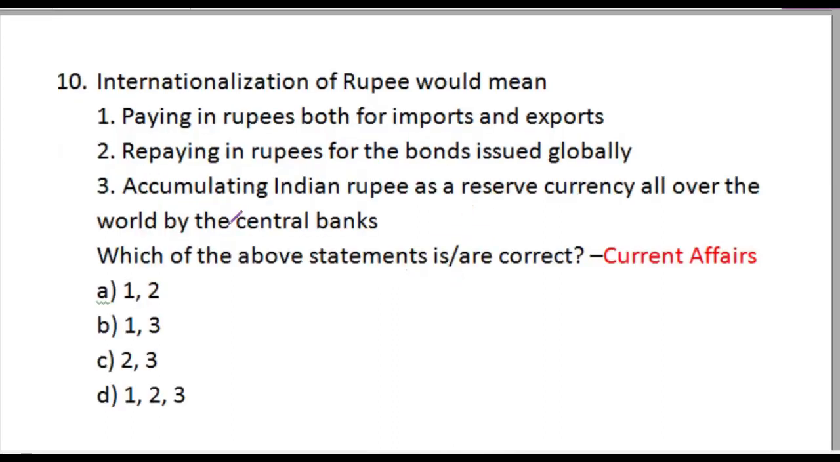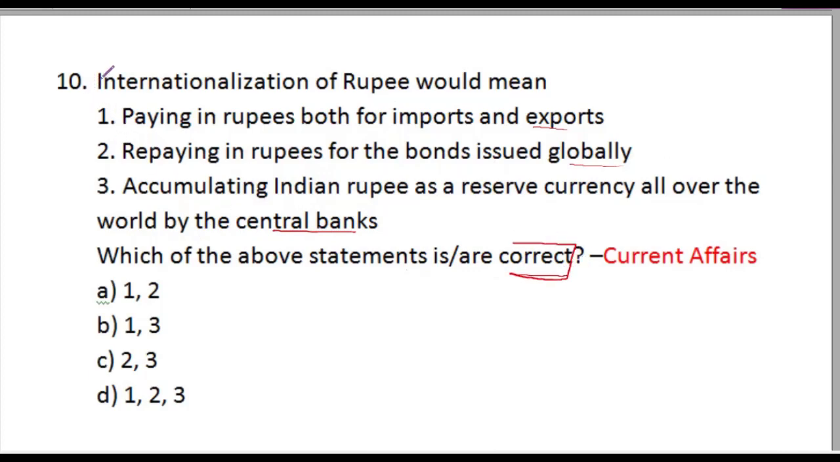Moving forward, last question of the day is internationalization of rupee would mean statement 1, paying in rupees both for imports and exports. Statement 2, repaying in rupees for the bonds issued globally. Statement 3, accumulating Indian rupee as a reserve currency all over the world by central banks. Which of the above statements are correct?